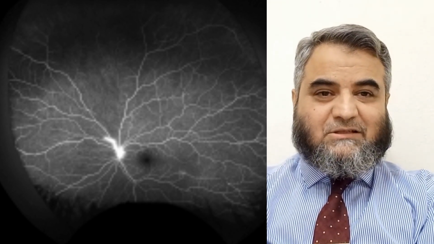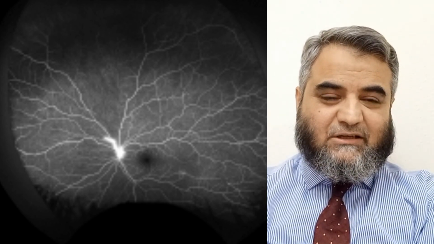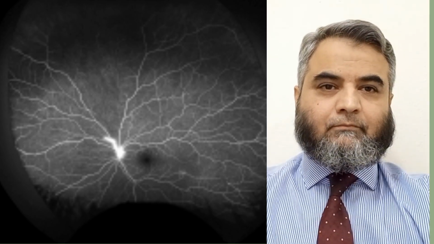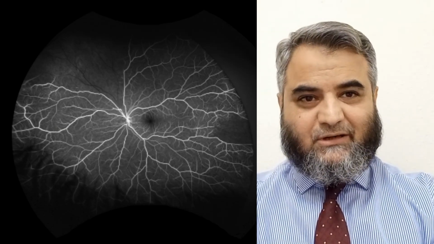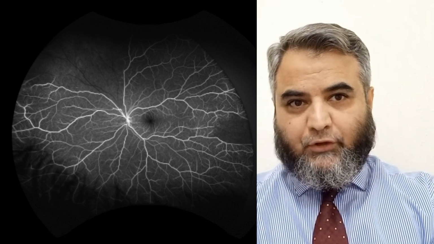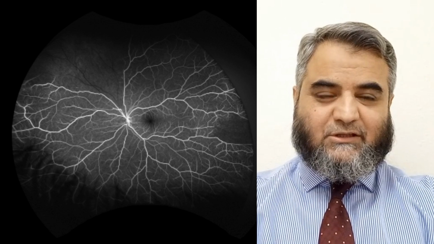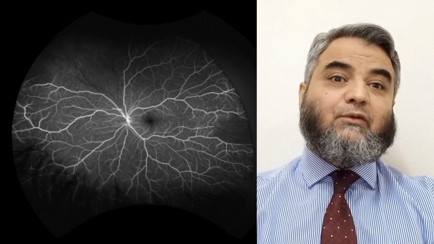Here we can see that the dye is not going, and the blood vessels are giving us a black appearance, while all the other blood vessels are hyperfluorescent. So there is blockage, this time superiorly. Another view of this patient, superior, as I mentioned, there is no blood going into the retina, and it gives us a dark, black appearance.